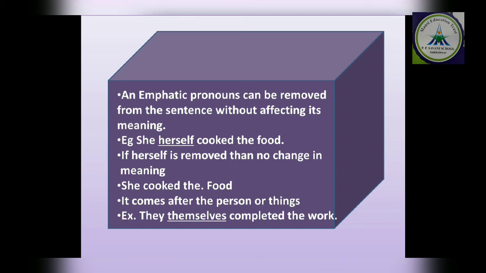Then it will come after the person or a thing, whereas the reflexive pronoun comes after the verb, whereas emphatic pronouns come after a person or a thing.